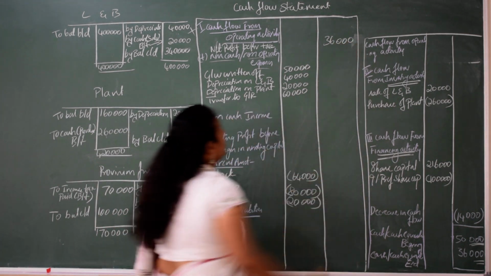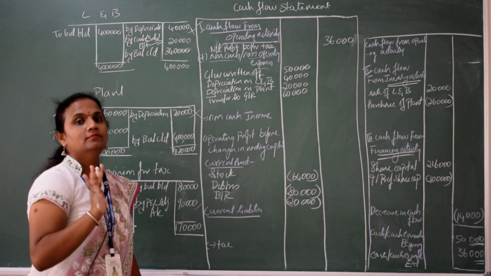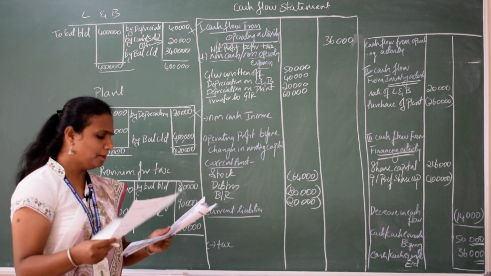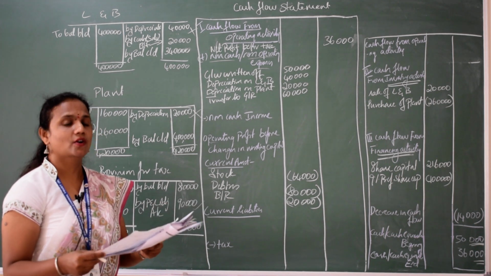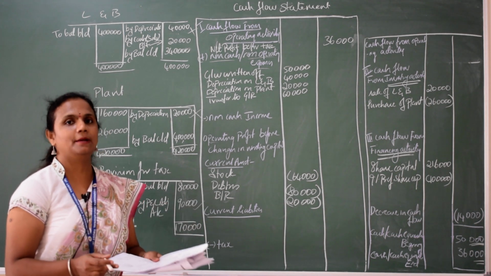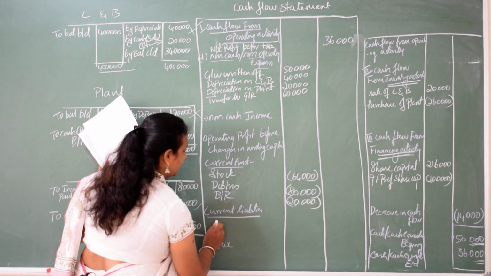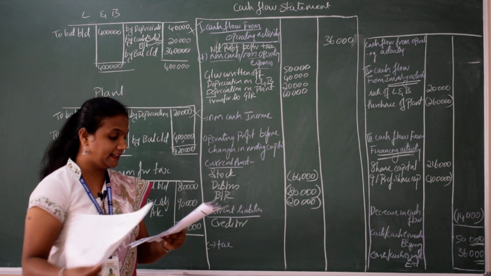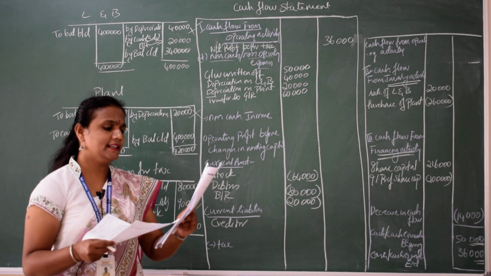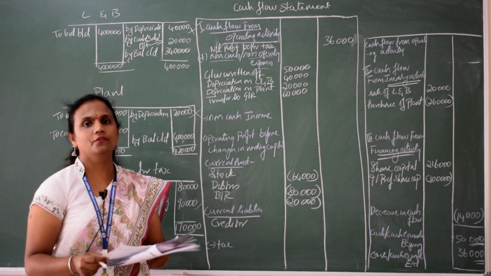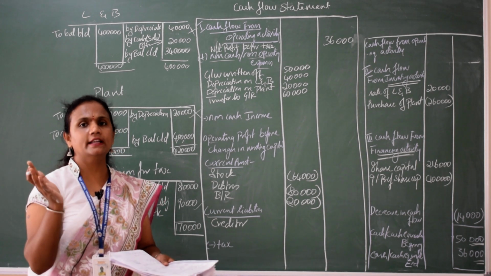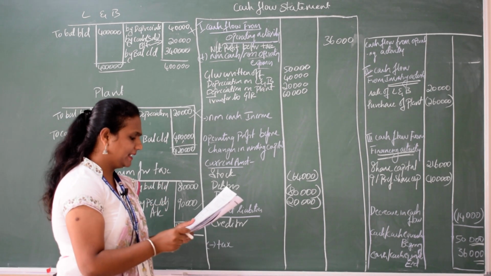36,000. You have to show it in the beginning. Net profit before tax. After P&L, what is there? Creditor. Creditor is what? Current liability. So under current liability, write down creditor. What is happening with the creditor? Creditor is increasing. That is good. When liability increases, cash also increases. So that is good. So how much is creditor?